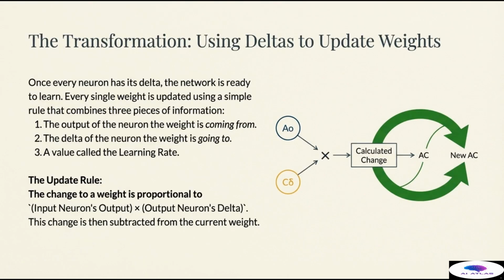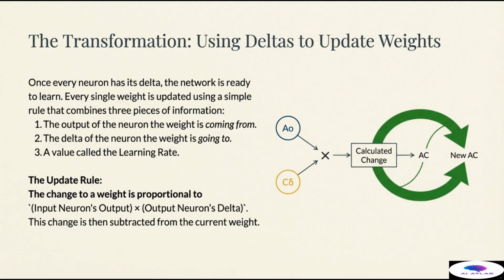Once every neuron has its precise delta, a specific message of responsibility, the network is ready for the final step: the transformation, using deltas to update weights. Every single synaptic weight in the network is updated using a simple, proportional rule that combines 3 pieces of information. The first 2 we have already established: the output of the neuron the weight is coming from, the input neuron's output, A_O, and the delta of the neuron the weight is going to, the output neuron's delta, C delta. The third piece of information, the learning rate, we will cover next.